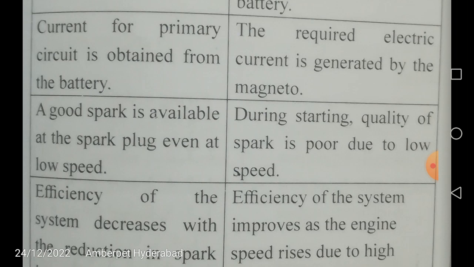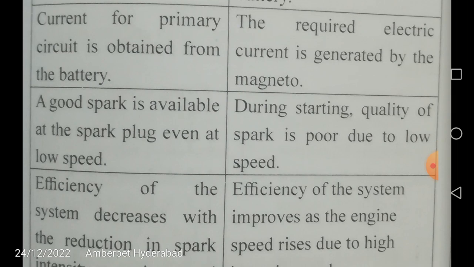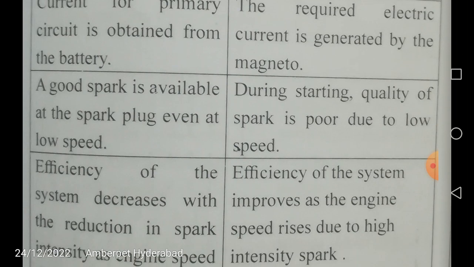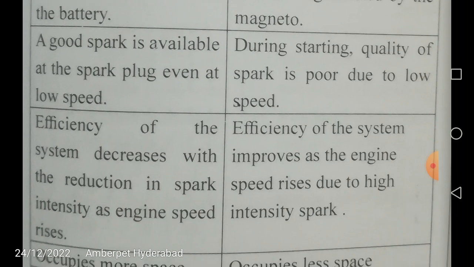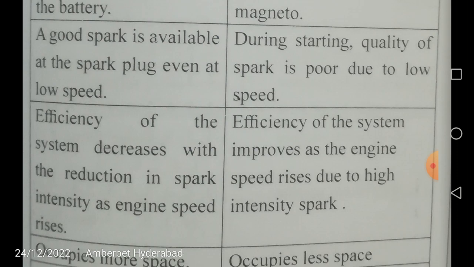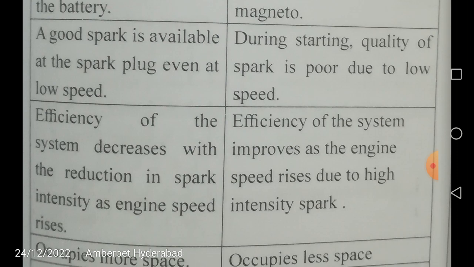But whereas in the magneto ignition system, the required electric current is generated by the magneto. In a way, magneto is a self generator of DC electricity, right? So again, it is going to depend upon the magnetic induction principle. Some rotation is given, the rotation of the shaft is going to induce the electricity, connected to Faraday's law of magnetic induction and all those things, right? So a good spark is available at the spark plug even at low speed. Low speeds are very important. Actually your vehicle starts from low speed, then gradually catches up.